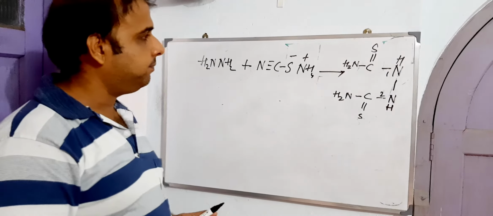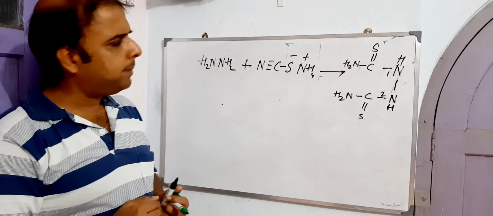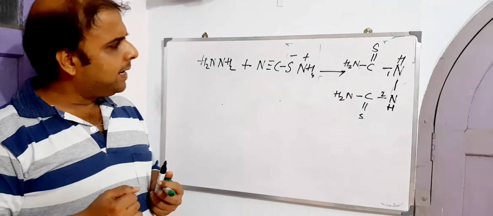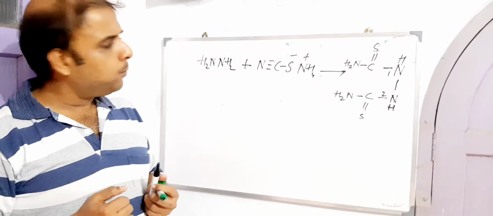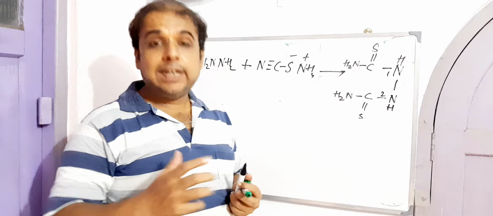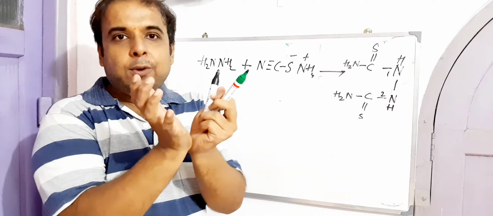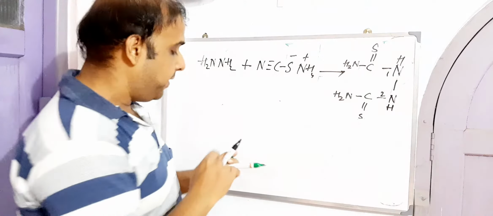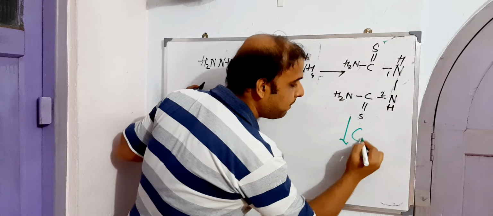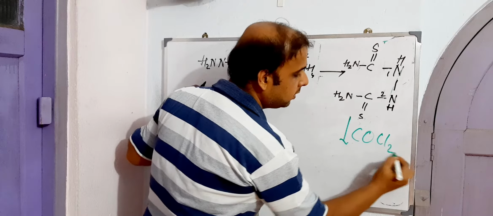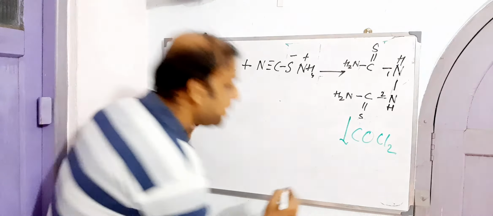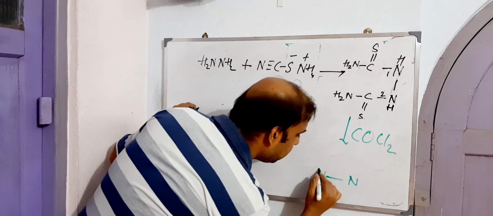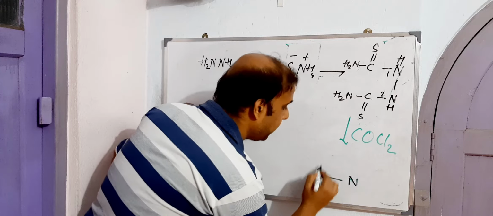Now what next? What is expected? In the presence of COCl2, carbonyl chloride, because with the help of this carbonyl chloride I need to close this ring. Ring closure has to take place. Let us now bring carbonyl chloride here, that is COCl2. What will this COCl2 do? COCl2 will make this particular thing like this. I'll put it again in black color.